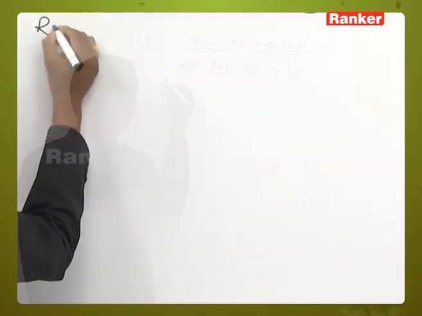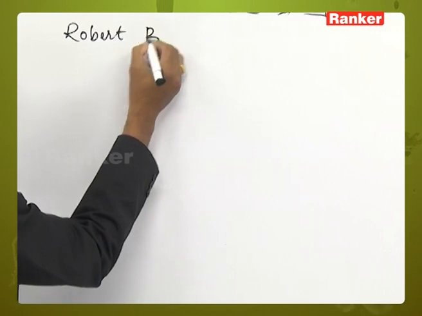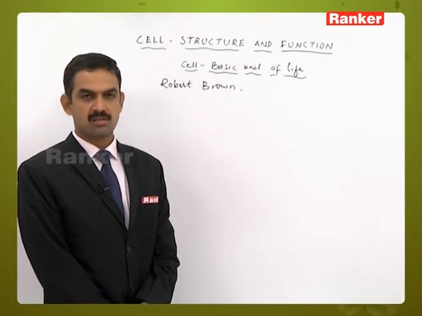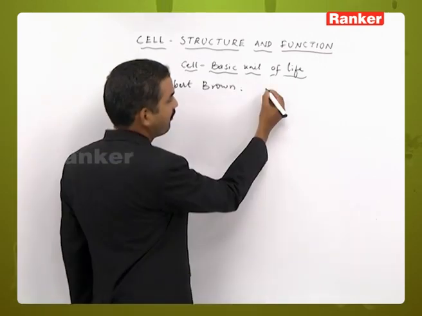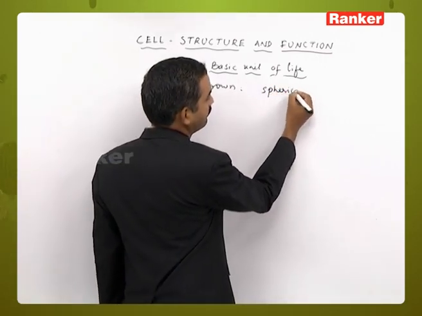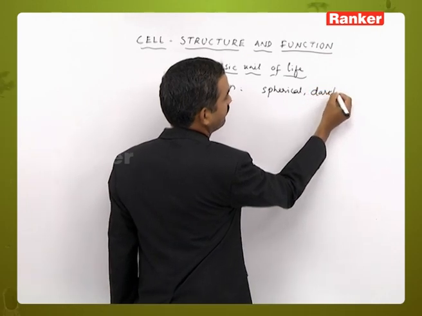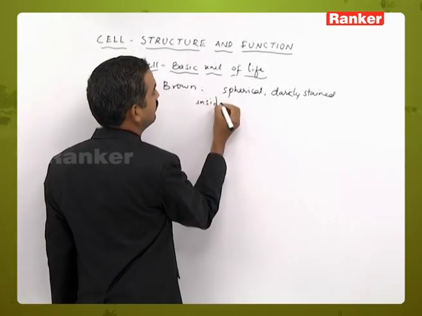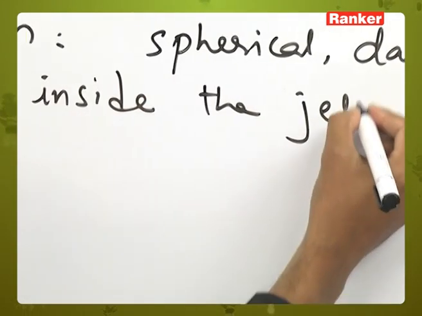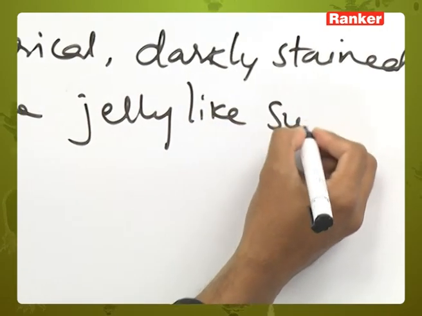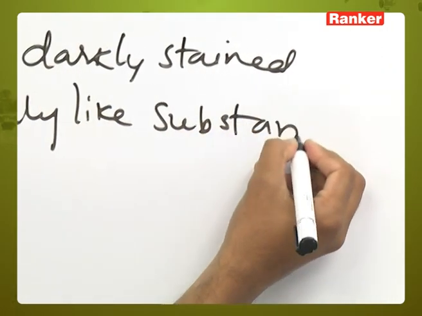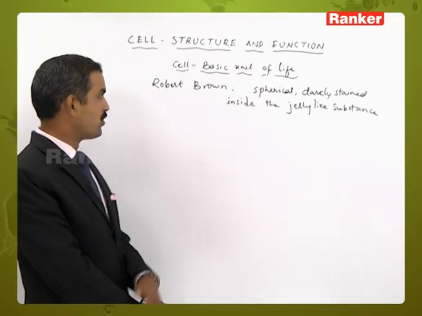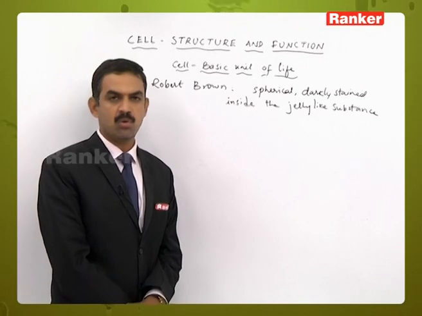Then Robert Brown. The next discovery related to the cell is of a spherical-shaped, darkly stained structure present inside the jelly-like substance. This spherical-shaped, darkly stained structure is called the nucleus. This structure, the nucleus, was first discovered by the scientist Robert Brown.